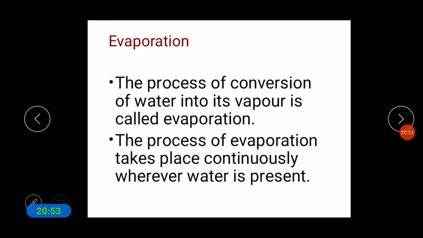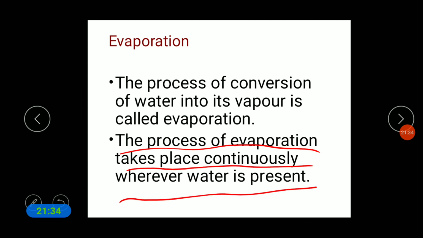Okay. So when you keep water on the heat, when you continuously keep it on the stove, what will happen? After a long time, you cannot see the water in the bowl. Why? Because all the water has evaporated. Yes, so that is the process of evaporation, the conversion of a liquid into vapor, which we call evaporation. Okay, so the process of evaporation takes place continuously wherever water is present.